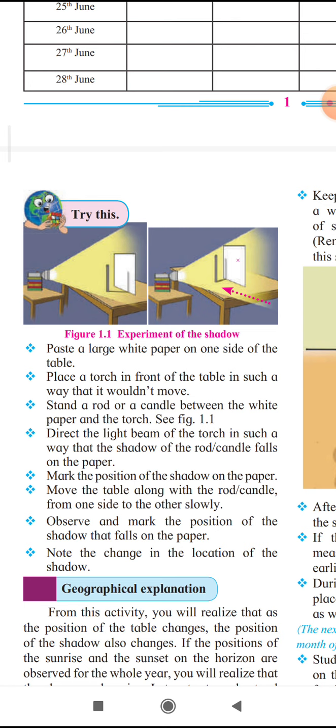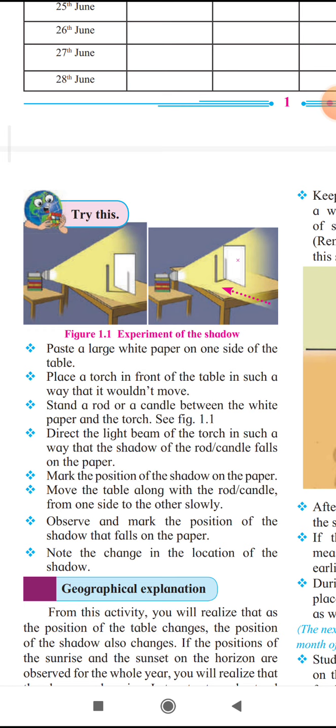What do you think? Is the sun moving, and that's why we feel that the sun is going from east to west? No, the sun never changes its place. It is stable. The day and night occur only because of the earth's movement, because of the rotation of the earth.